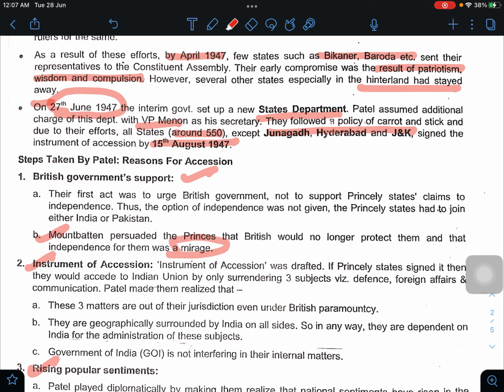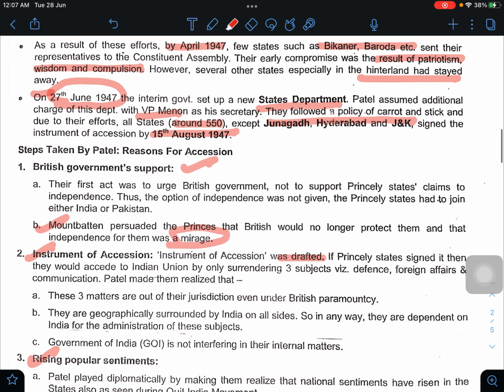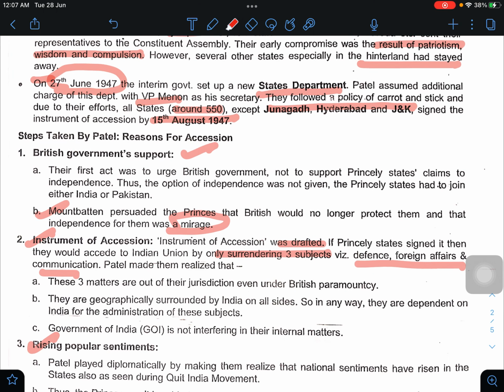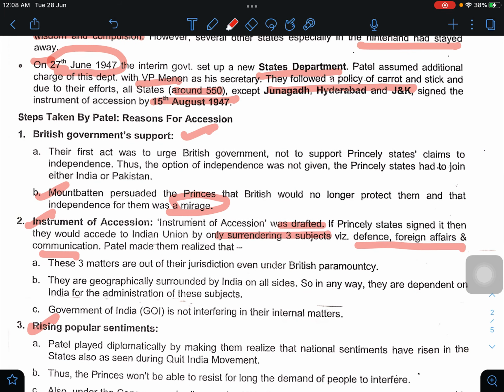Now, second, the instrument of accession was drafted. If princely states signed it, then they would accede to the Indian Union by surrendering only 3 subjects, that is defense, foreign affairs and communication. When they were under the British paramountcy, they did not have autonomy on these subjects anyway. So it was not a big deal for them; in reality they had to surrender nothing. These 3 matters were out of their jurisdiction even under the British paramountcy.